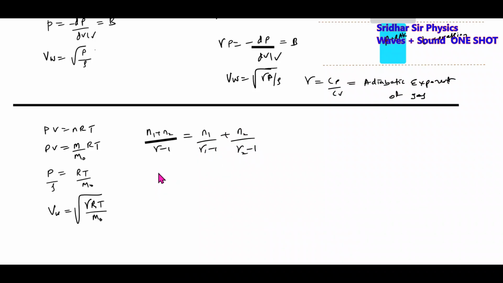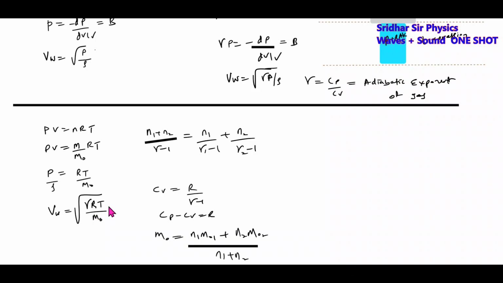Gamma, what are the other formulas? Cv equal to R by gamma minus 1. Cp minus Cv equal to R. So these are the various ways in which we can also use this in a mixture of gases. Molecular mass of the mixture is given by N1 M01 plus N2 M02 by N1 plus N2. This is the gamma of a mixture. Like this, in mixture of gases we can put.